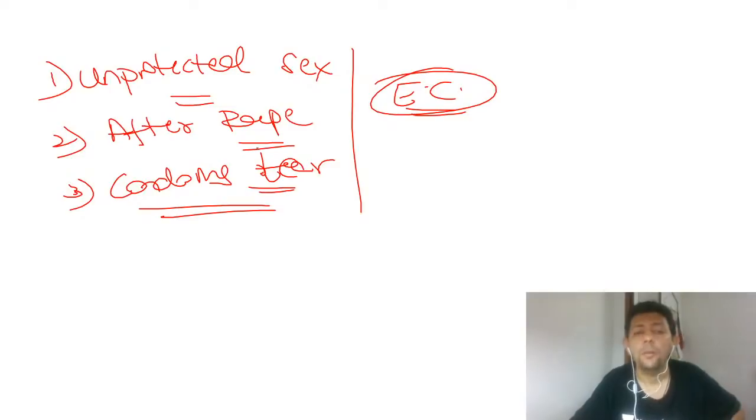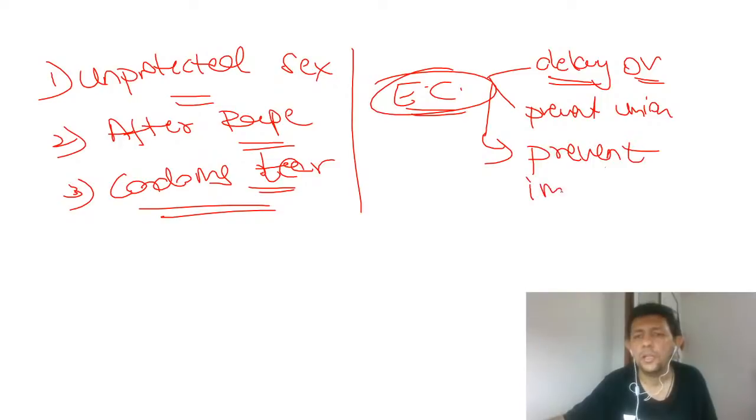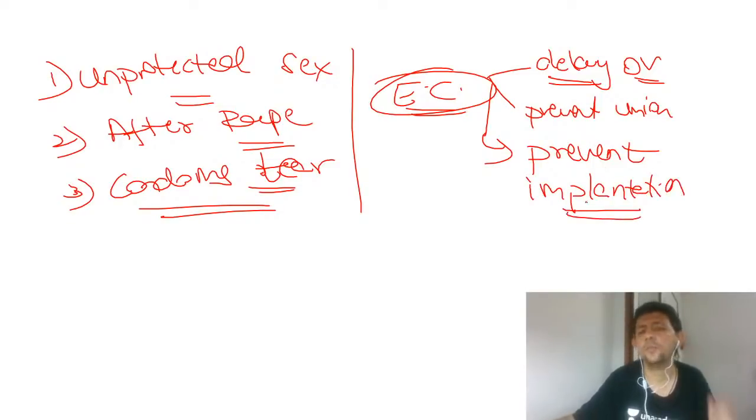Now please understand how this emergency contraception acts. It can delay ovulation. It may also prevent the union of sperm and egg, but the most important action is that it makes the uterus unsuitable for implantation. So it will mainly prevent implantation. That is how it works.